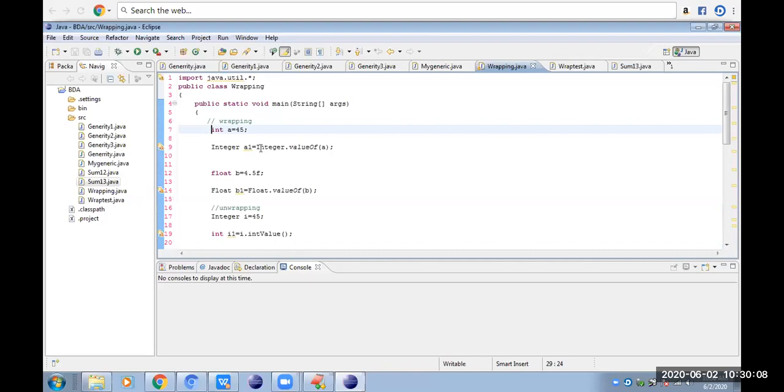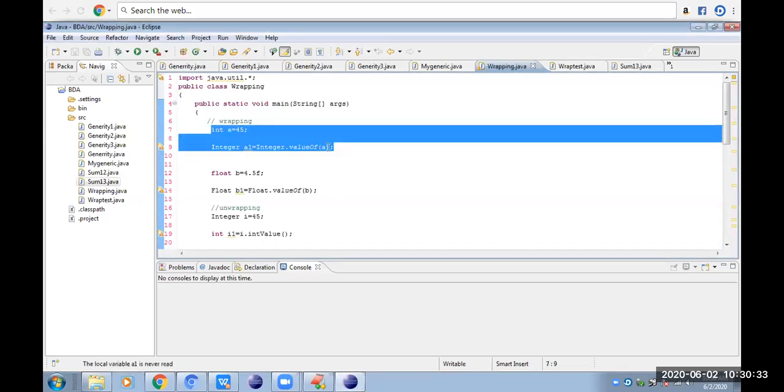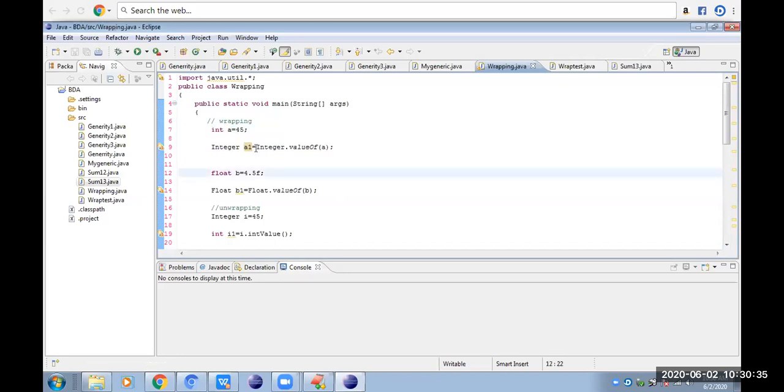See, if we observe here, I am taking int a is equal to 45. Here a is an ordinary primitive data type variable. I am going to assign that a, whose value is 45, to an object a1: Integer a1 is equal to Integer.valueOf(a). That means by using the Integer.valueOf method, we are converting a to the object a1.